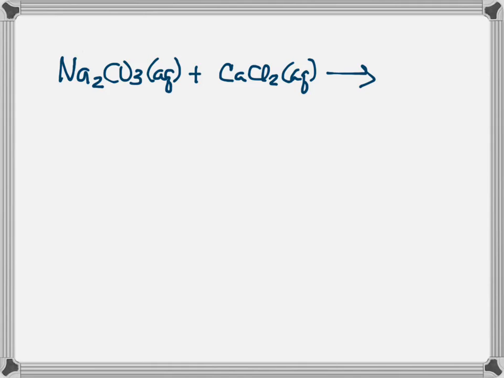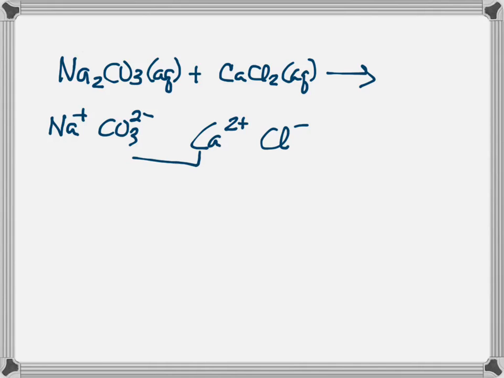Let's predict what happened and what made that white solid. Well, the two ions here are sodium and carbonate. And in the second compound, it's calcium and chloride. And then we're just going to see about swapping partners and what happens.